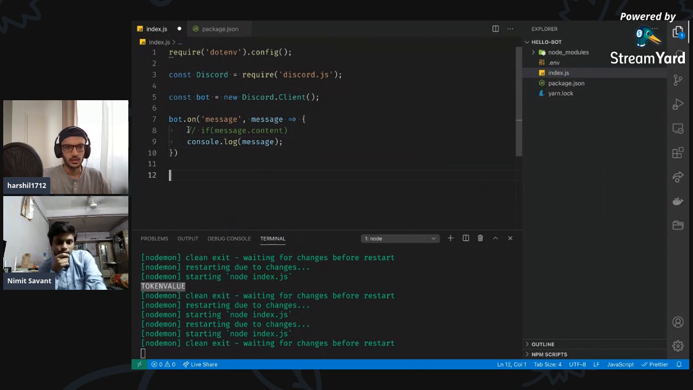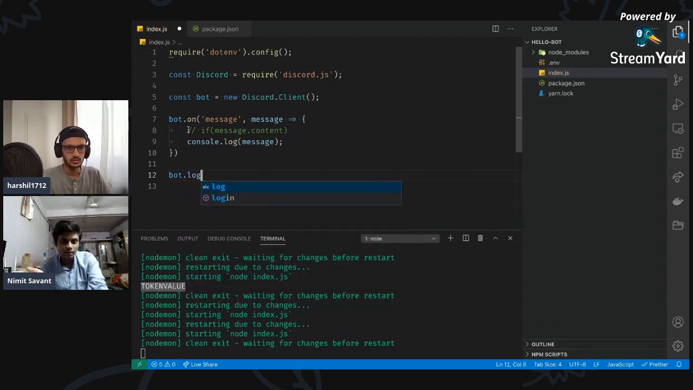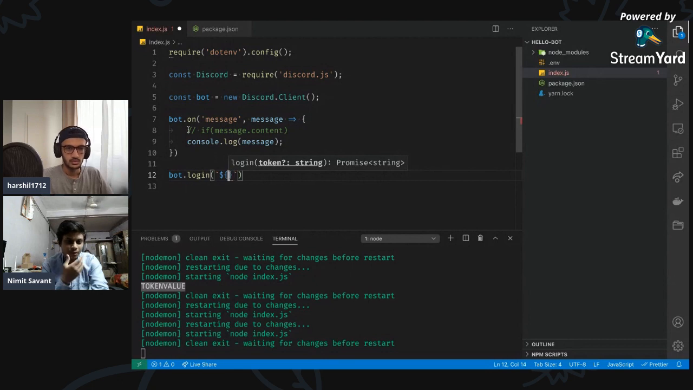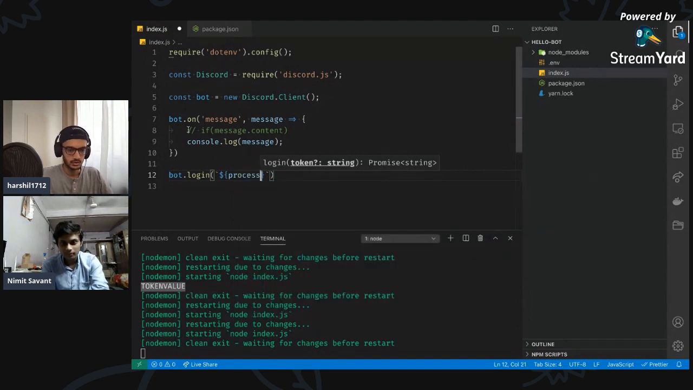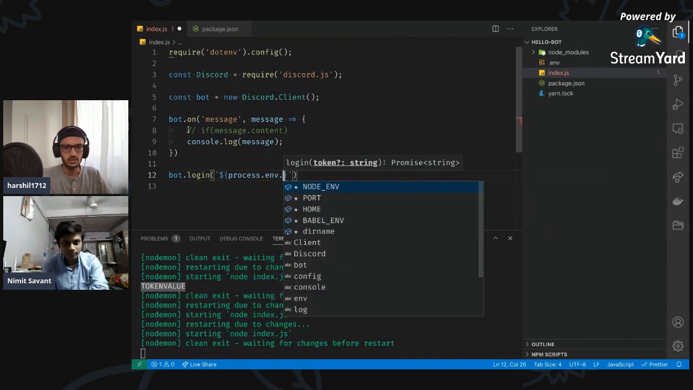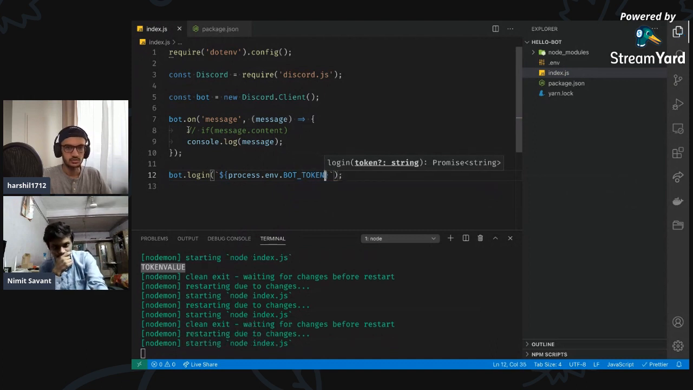And we need to log in as well, right? So how do you want to do that? bot.login and then just include the token, and I'm assuming it should be a string. It should be process.env.BOT_TOKEN. Save this. Awesome.